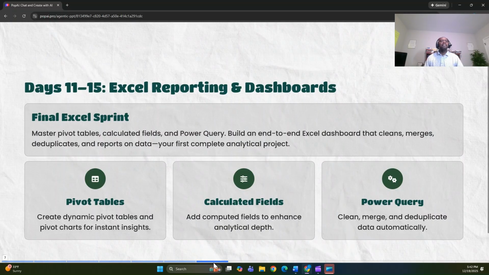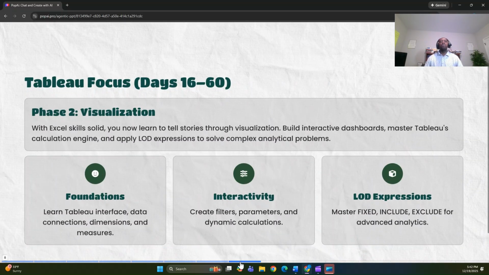Day 11 to day 15, we want you to refine your Excel skills. So you are talking pivot tables, calculations, or calculated fields in Excel, and even Power Query. Now, most people go into the weeds with Excel. In reality, in a business, let's say you are hired as a Tableau developer or Power BI developer. Yes, you're going to use Microsoft Excel, but most of your time will be spent in the tool, which is Tableau in our case. So do not get super sucked into the Excel basics. Just know the basics and move into Tableau.